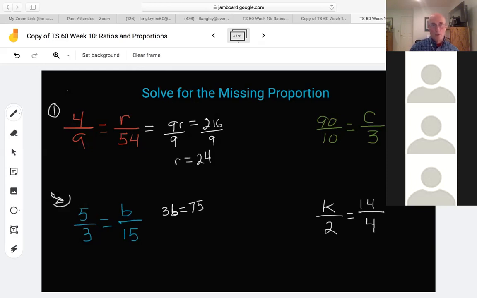I knew it wasn't going to be long before I started losing my pen here. So I'm going to have 10c equals 270. How did I do that so fast? I multiplied 3 times 9 is 27, and I added the 0. Divide each side by 10, and you'll get 27. This is so easy that I just can't resist. 10 goes into it, that cancels. I get c equals 27.